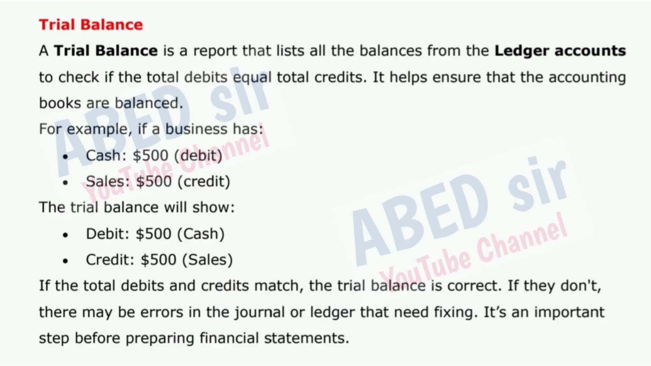For example, if a business has cash $500, debit, sales $500, credit, the trial balance will show debit $500, cash, credit $500, sales. If the total debits and credits match, the trial balance is correct. If they don't, there may be errors in the journal or ledger that need fixing. It's an important step before preparing financial statements.